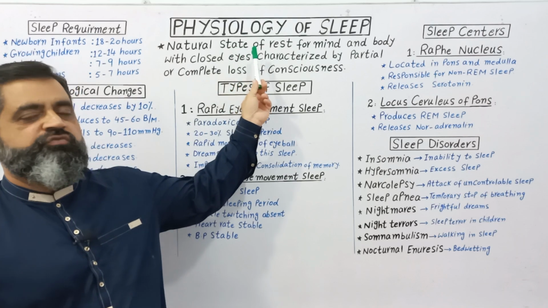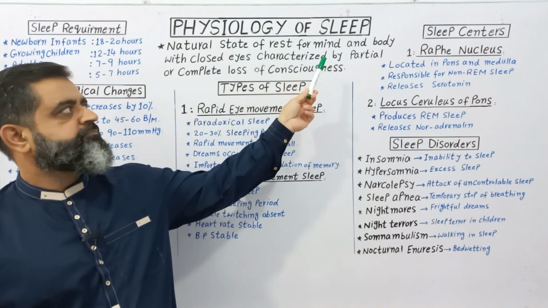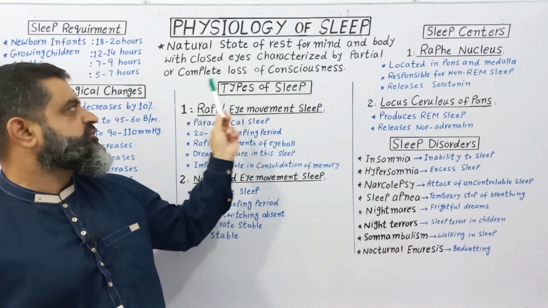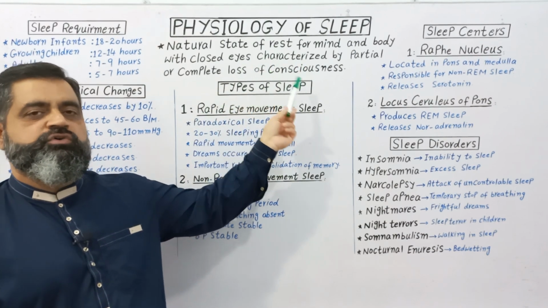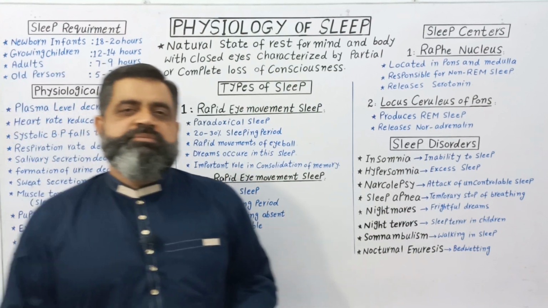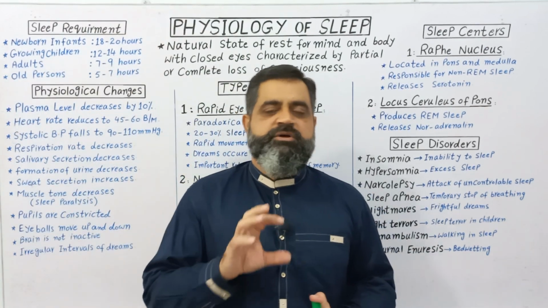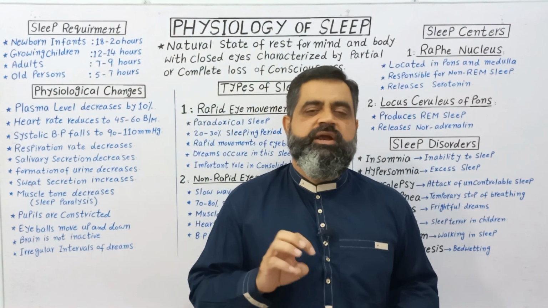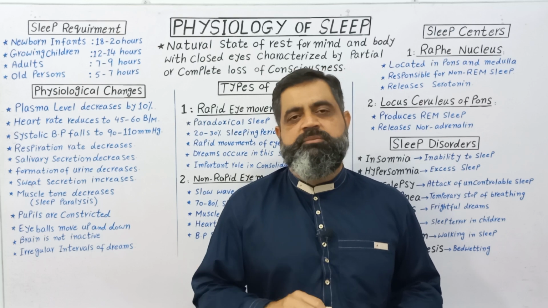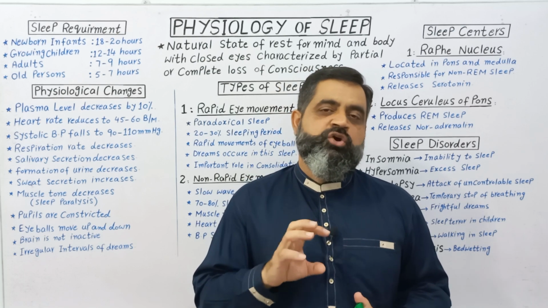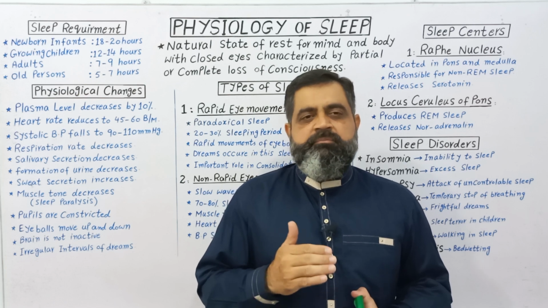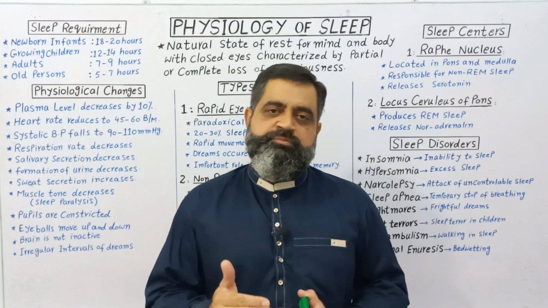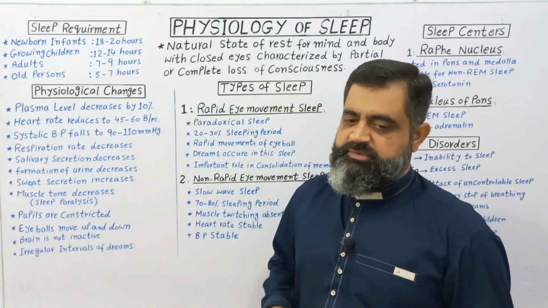Sleep is a state of rest of mind and body with closed eyes, characterized by partial or complete loss of consciousness. Sleep is very important for every person of all different age groups. Children, adults, teenagers, old people, they all need a good night's sleep. But their sleep requirements are different according to their age group. So what are the sleep requirements?